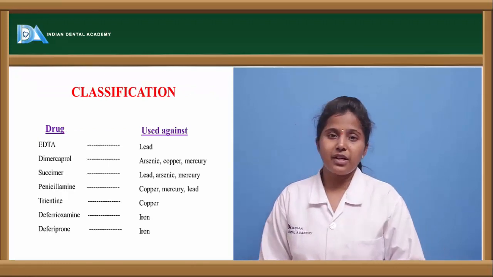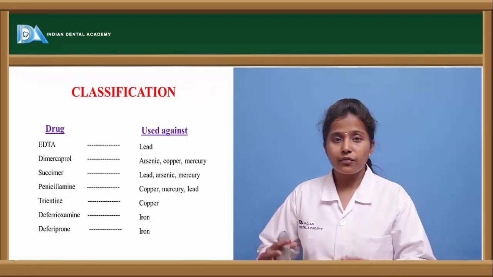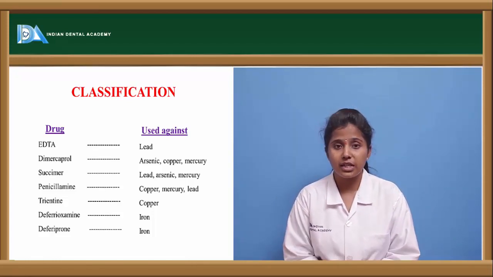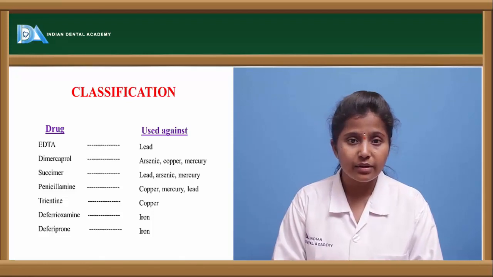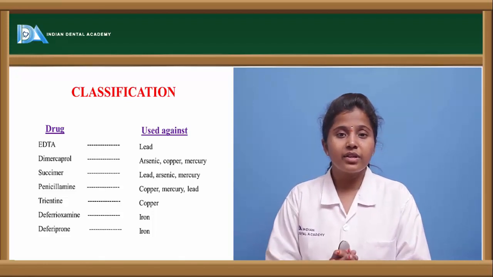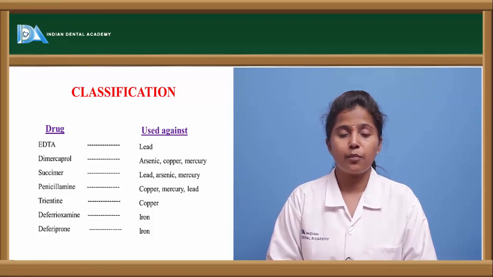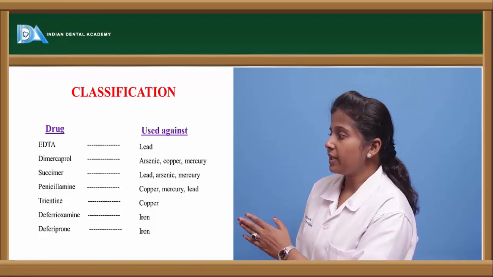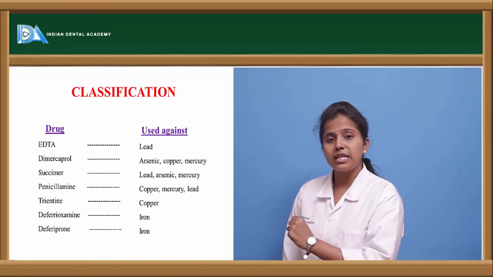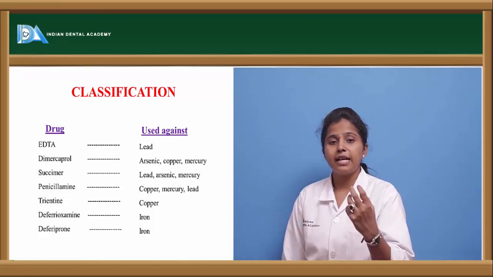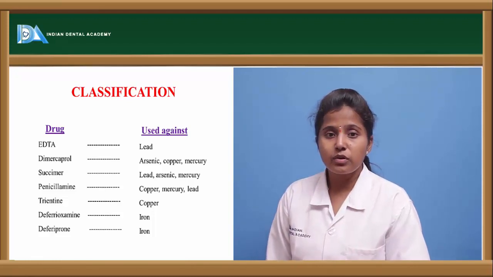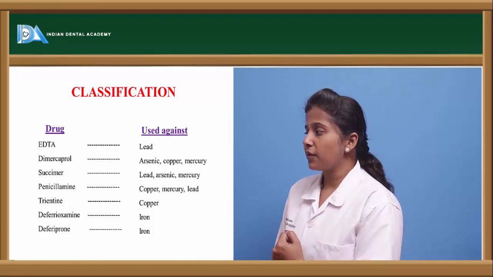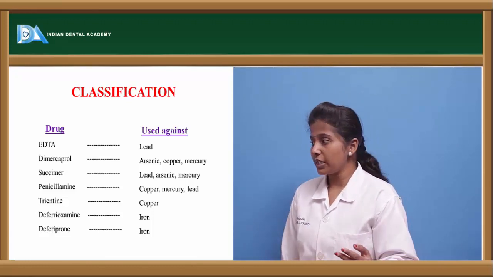Let us see the classification of these chelating agents. These chelating agents are classified based on which heavy metal poisoning they are used for. There are various heavy metals, so each and every drug can't be used for all heavy metal poisoning. For example, see the drug called EDTA. EDTA is given when lead poisoning has occurred, or else it is used against lead. If lead is present in higher amounts or lead poisoning has occurred in the body, then EDTA is preferred. Dimercaprol is preferred in arsenic, copper and mercury poisoning.